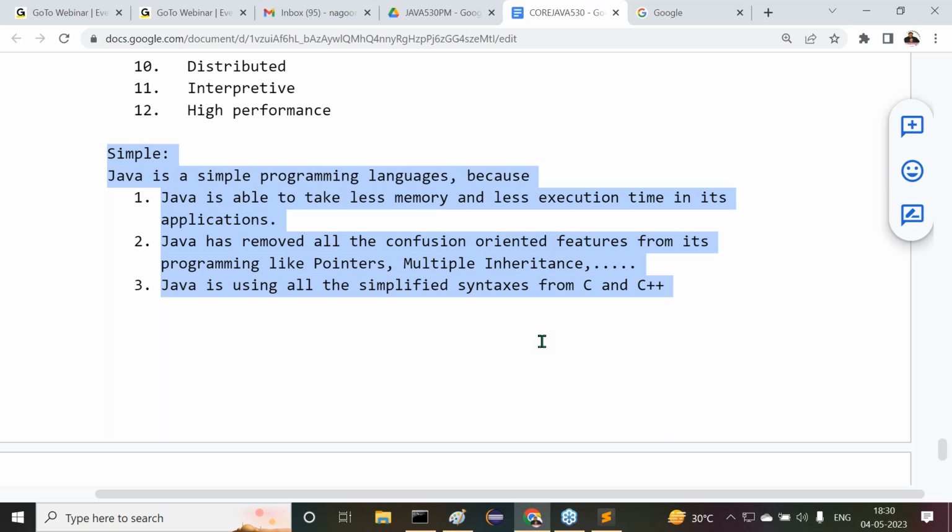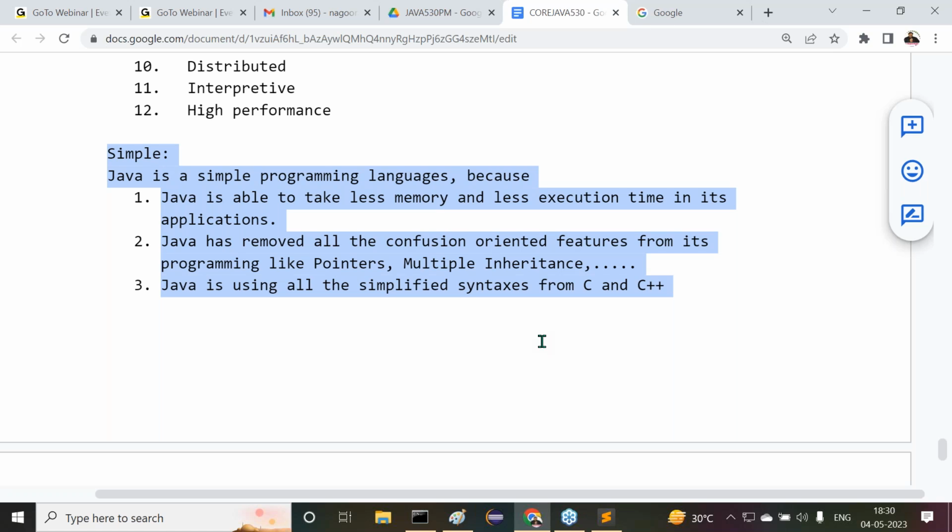But what I have to say: which programming language is a simple programming language? How can I decide that? Very simple. First of all, ask that language provider, listen to what reasons they are giving. On their reasons, their programming language is simple.